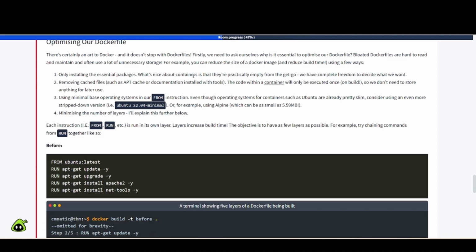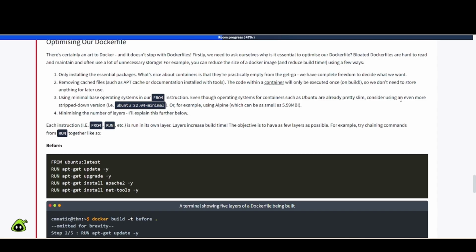What's nice about containers is that they're practically empty from the get-go. We have the complete freedom to decide what we want. Number two, removing cached files such as apt cache or documentation of installable tools. The code within a container will only be executed once on build, so we don't need to store anything for later use. Number three, using minimal base operating systems in our FROM instruction. Even though operating systems for containers such as Ubuntu are already pretty slim,